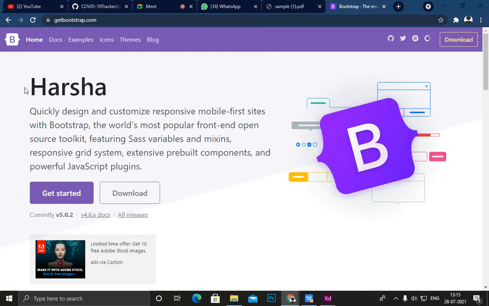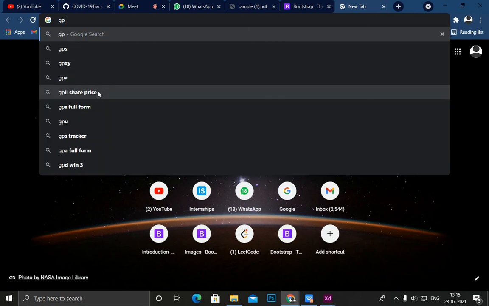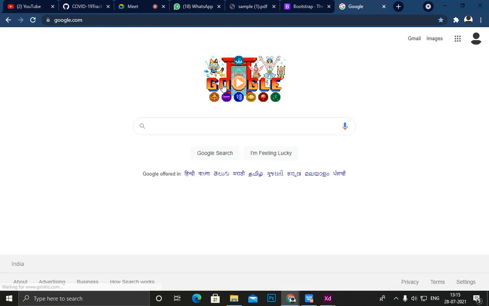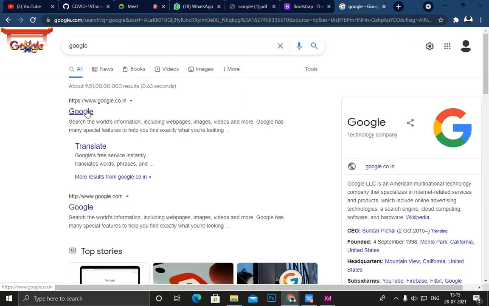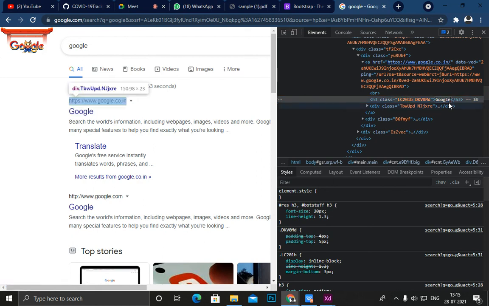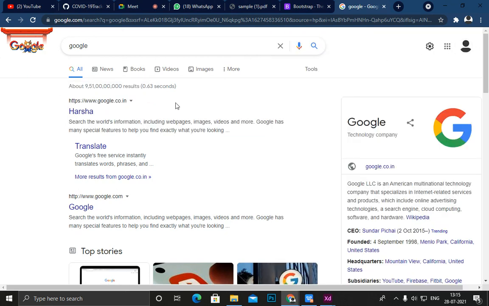So this is your hack for today. If you want to show your friends that your name is placed in Google, just write and click on Google here, where the image is. I just write Google. If you want to show your friend that your name is available on Google, change Google into your name. I change it like this. Before, it showed Google here, and after I change the code, Harsha is present here.